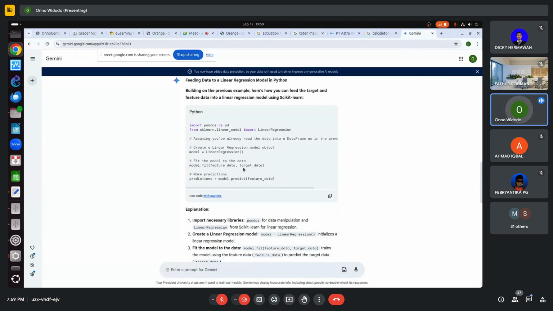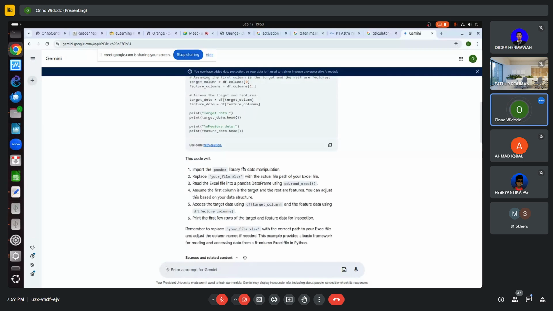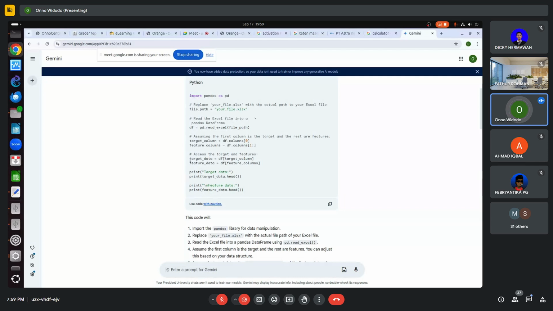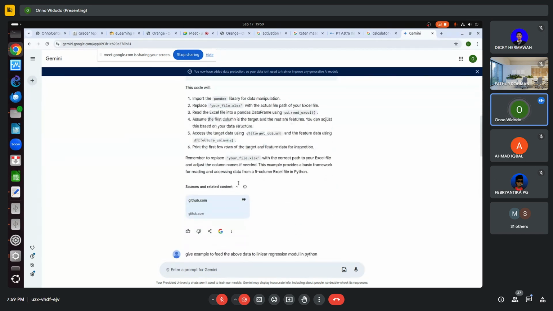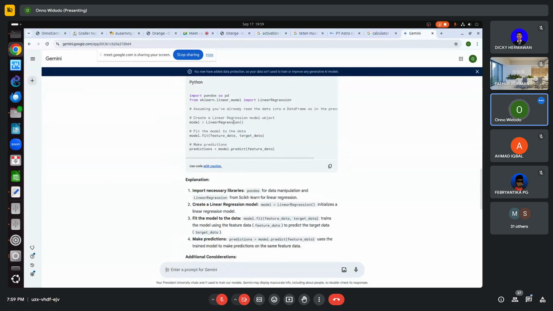But we need to be able to here. We have target data, we have feature data. But we need to change things to make it more correct. This is sometimes not correct. So we have to play around with it and check the correct format and correct syntax or whatever. So we have to define what kind of model, and the model is an object. Linear regression becomes an object, and we will fit the data using this model.